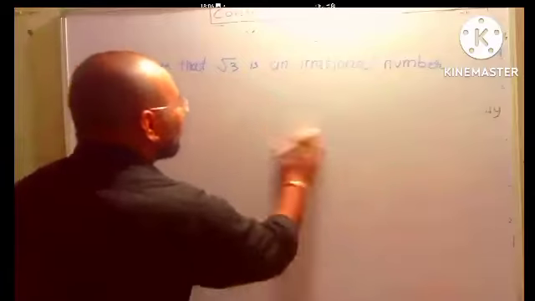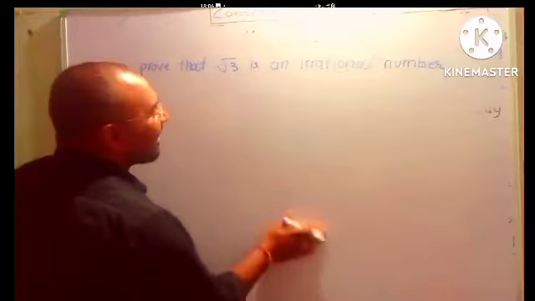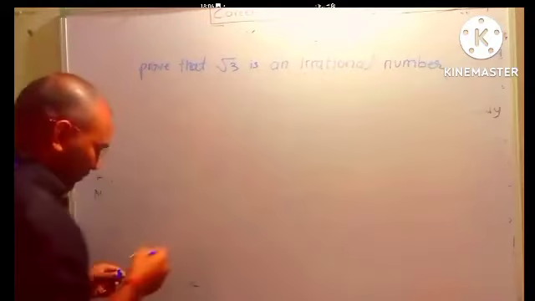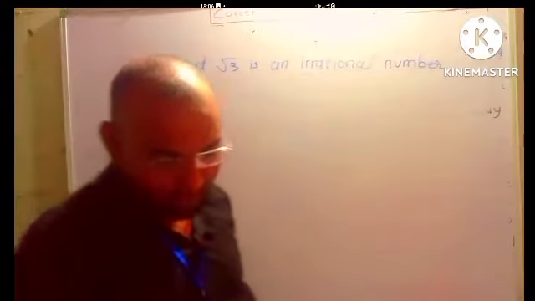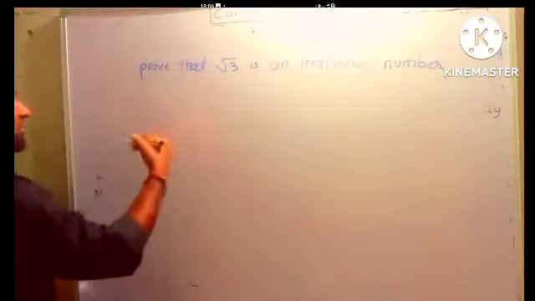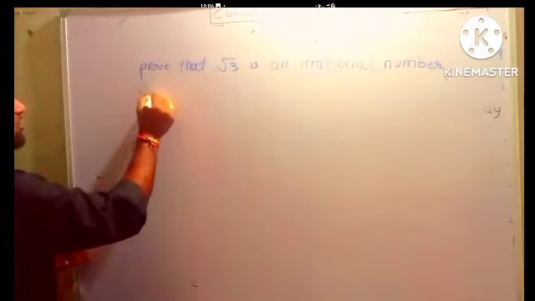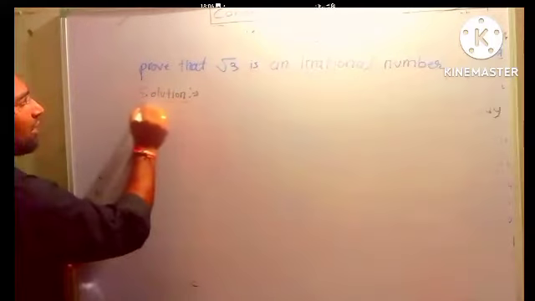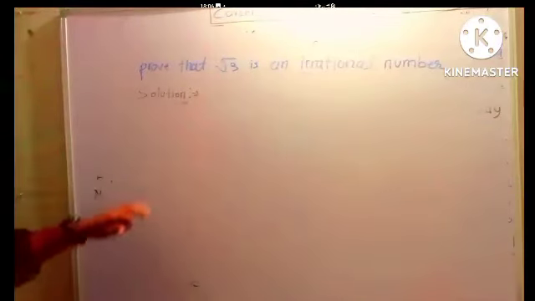Okay, so same condition here. What's the question? We have to prove that this is an irrational number. So what do we have to suppose? Opposite. So what's the opposite of irrational number? Rational number. So write down the solution. Solution means hal. In the exam copy also you will have to write.